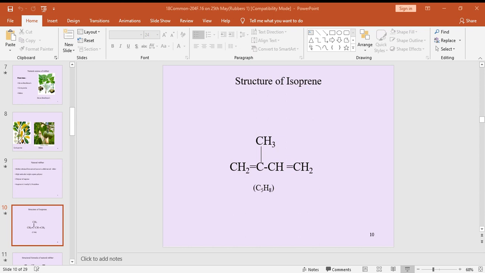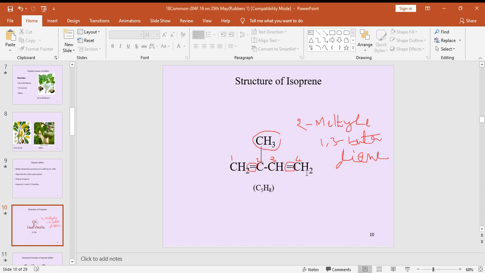It means how many carbons? One, two, three, four. Four carbons, and another methyl group is a substituent. So we have one double bond at the first carbon, and also a second double bond at the third carbon. So it is called isoprene. Isoprene means 2-methyl-1,3-butadiene.